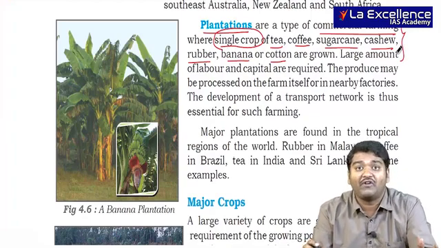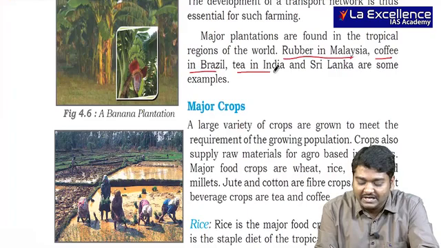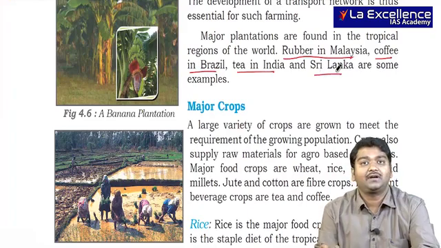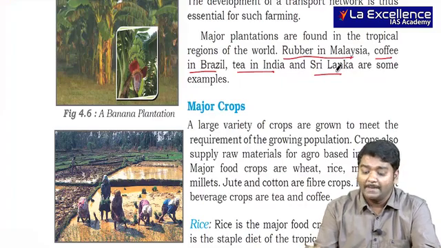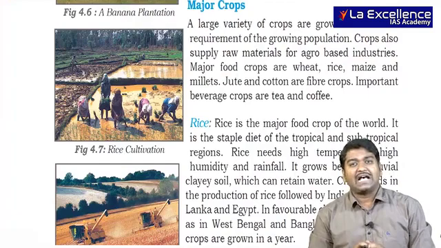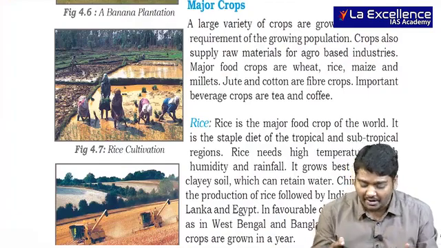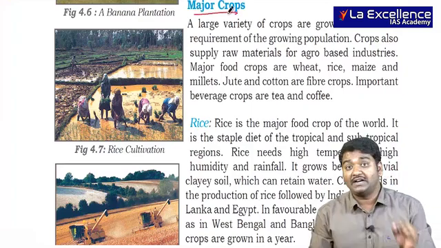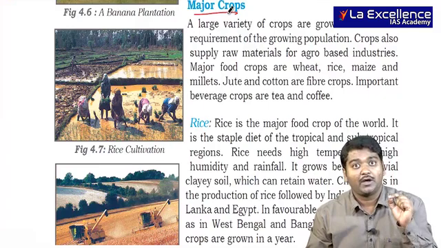But for this, climate plays a very important role. Climate has to be very, very good. So you usually find rubber in Malaysia, coffee in Brazil, tea in India and Sri Lanka. Coffee is present in India as well, and rubber is present in some parts of India, but commercially you see them in these regions. So after this, as I have already told you, it is very important for us to look at some of the major crops and the climatic pattern required for their growth.